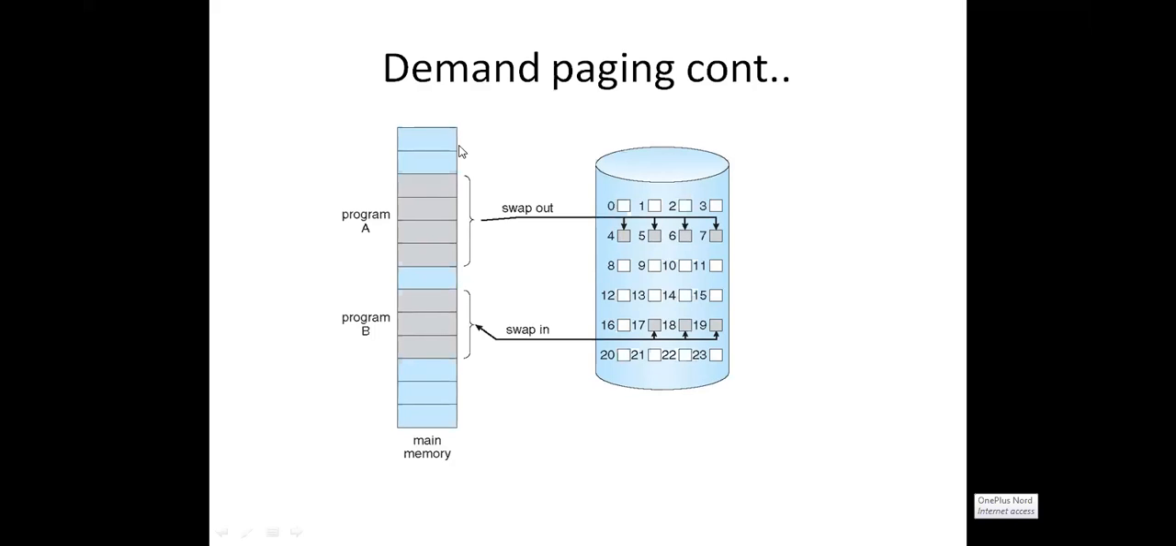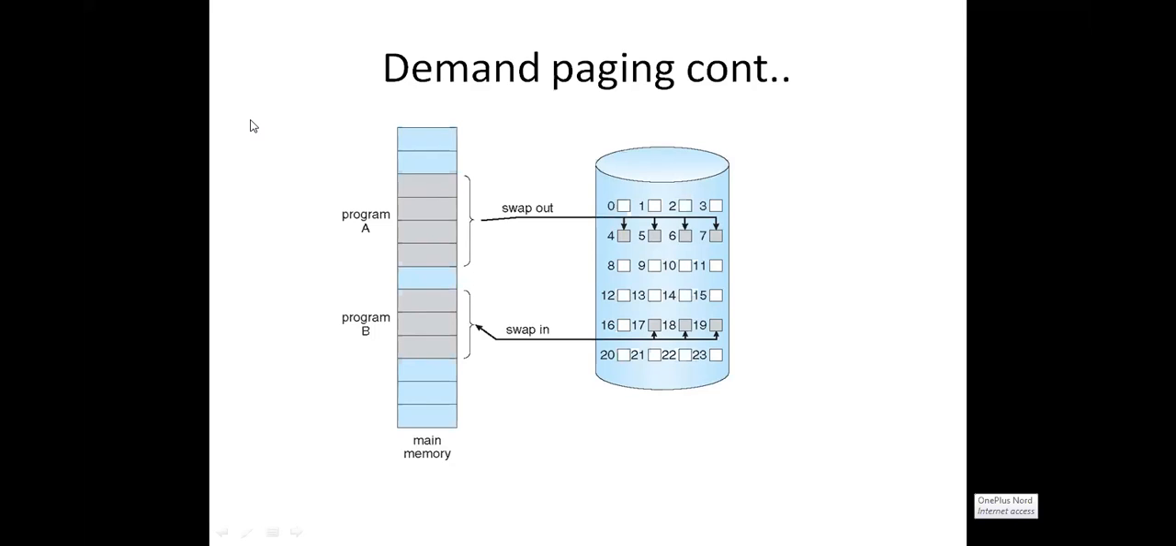Demand paging, as the name indicates. What is paging? In the paging concept, the process is divided into pages and the main memory is divided into frames. So what is virtual memory? We need not keep the entire program in the main memory. Only the required parts of a program need to be loaded into the main memory. All the remaining parts are left in the secondary memory.